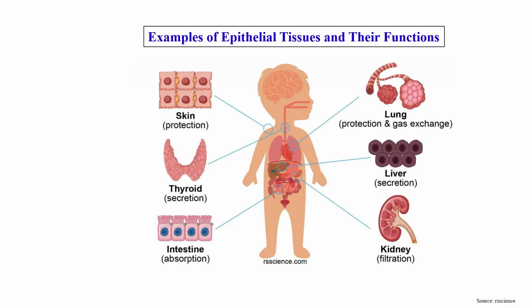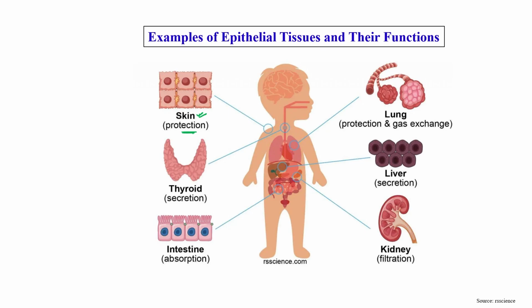Now, these are the examples of epithelial tissue and their function. If it is present on the outer layer of an organism or of an individual, then it can be present on the skin. And what is the function of skin? Protection from any kind of external stress. It may be pathogen, or it may be temperature variation, or whatever.